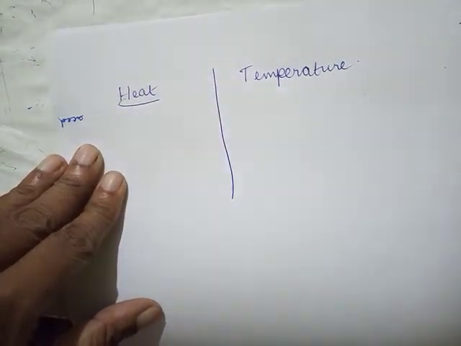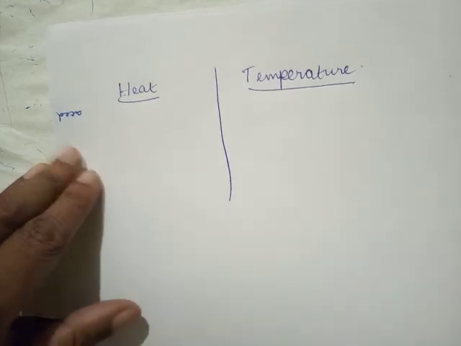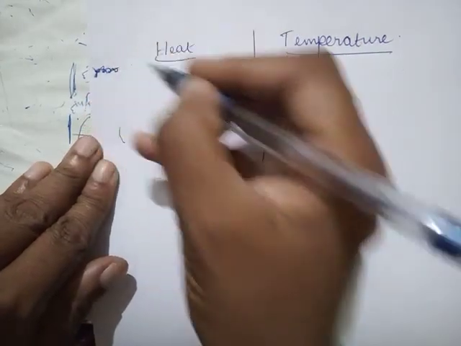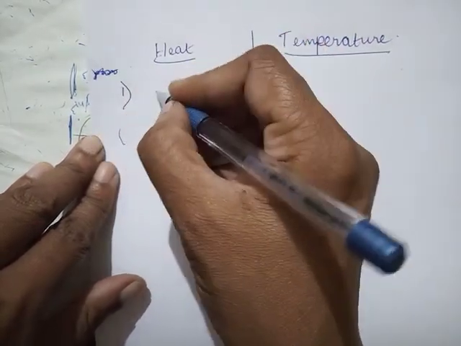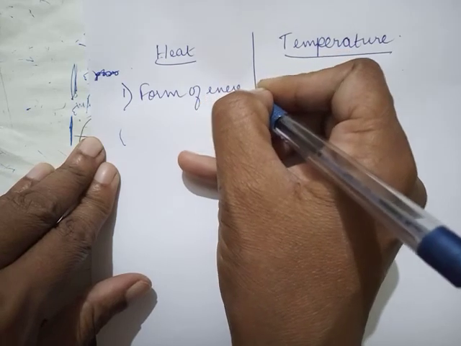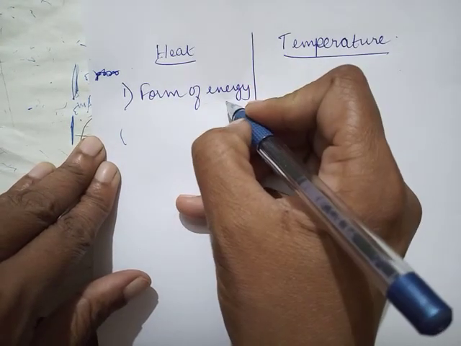If we say it's very hot or the temperature is very high, it seems to be the same, but according to physics they are two different quantities. Why? Heat is a form of energy that causes a sensation of hotness or coldness.